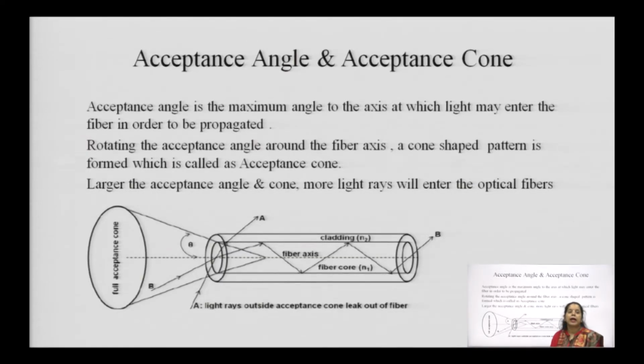Now comes the acceptance angle and the acceptance cone. So first of all, there are various conditions which are used while the wave is propagating inside the optical fiber. That means we have to consider many parameters so that the light ray can travel within the core and does not move outside. So again, this is an important parameter which decides how much light is going to enter inside the core,